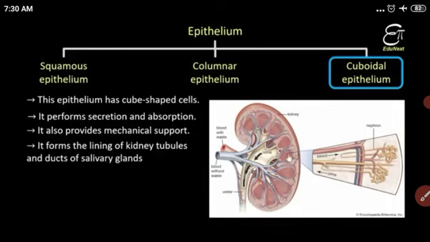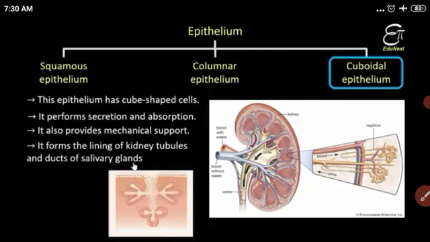You know, the kidney is part of the excretory system, and in each kidney there are millions of nephrons. The nephron is the structural and functional unit of our excretory system. Their tube is made from the cuboidal epithelial, because many absorption and secretion processes are carried out in the nephron. Next is the salivary gland. You know, the salivary gland secretes saliva. The inner lining of the salivary duct is also made by the cuboidal epithelial.